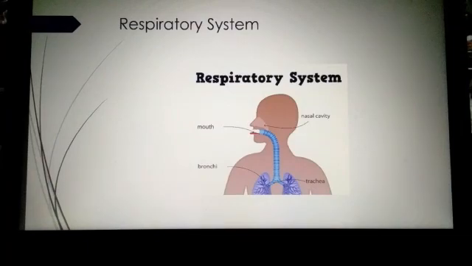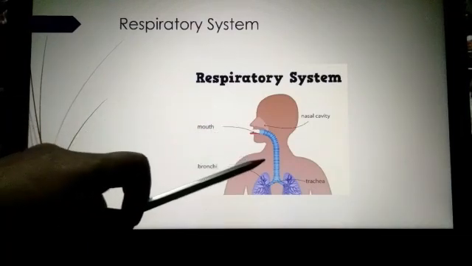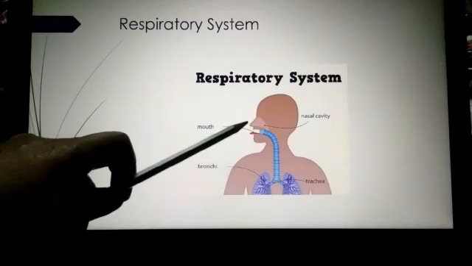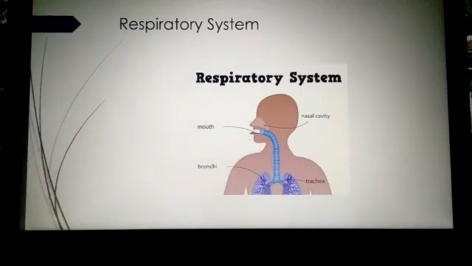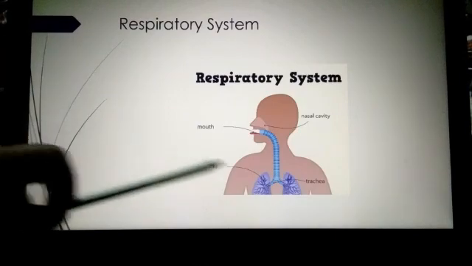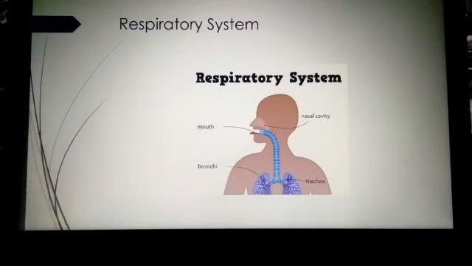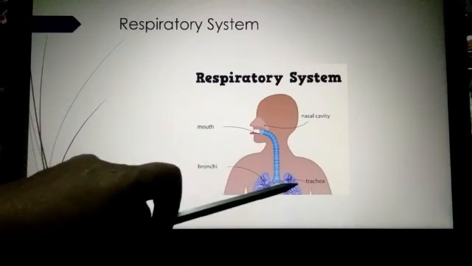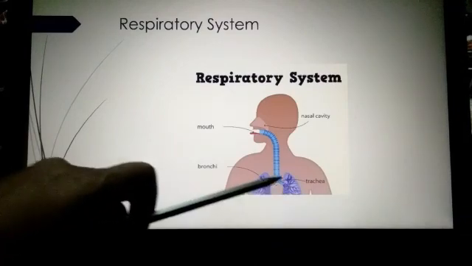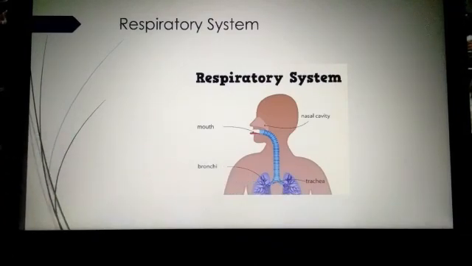The air then travels down the windpipe. See, this is the windpipe. The air travels down the windpipe and fills the lungs. The windpipe is attached to the lungs. This is our lungs. The lungs are like two bags inside the chest.